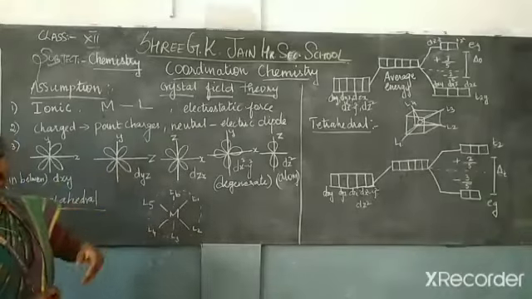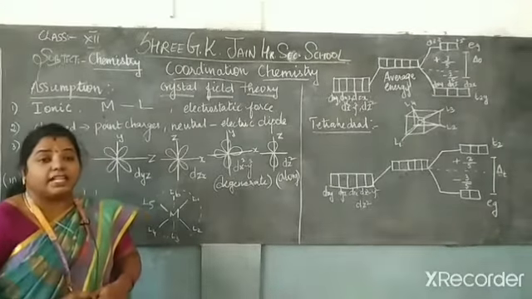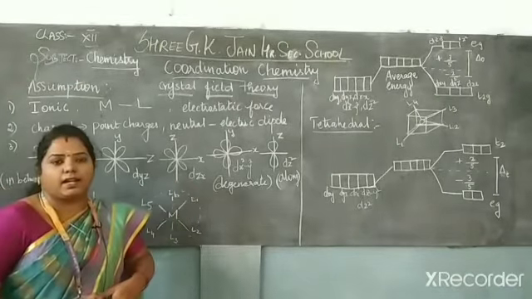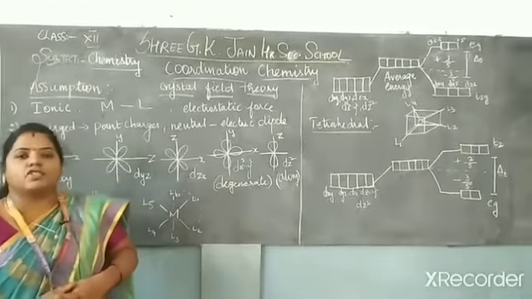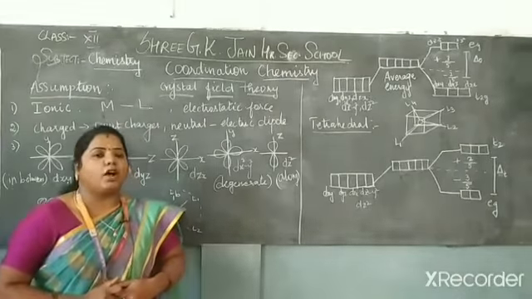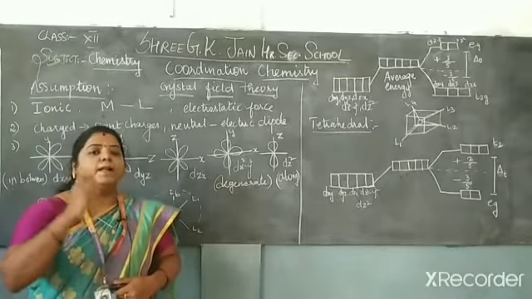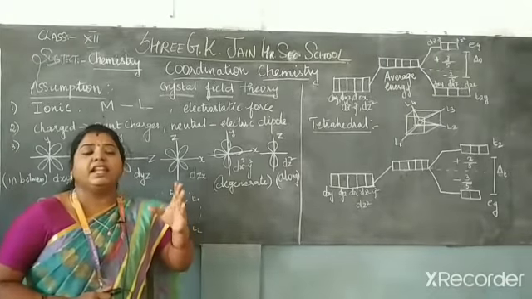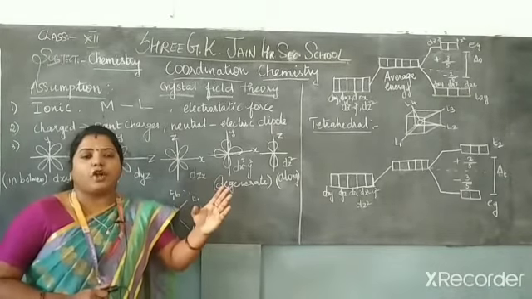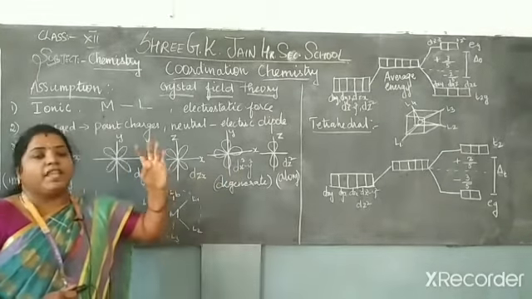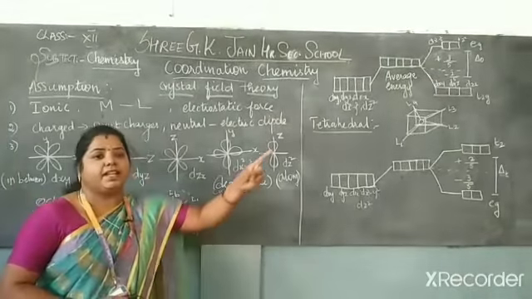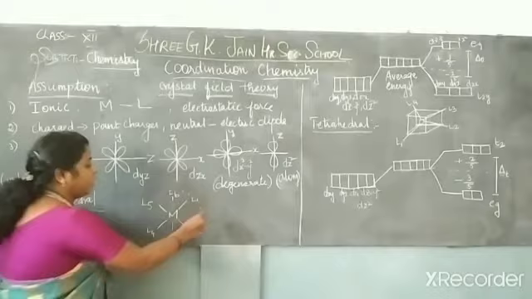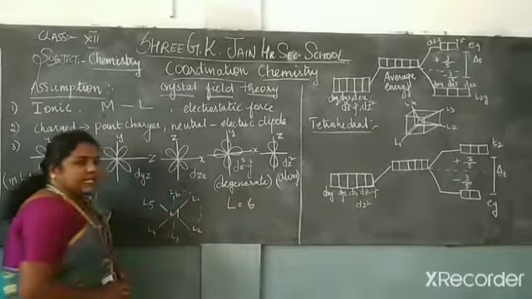Let's see how the crystal field splitting takes place in the octahedral as well as the tetrahedral. Octahedral is the geometry of the compound. How can you find the geometry of the compound? Based on the number of ligands. If the complex contains 6 ligands, the geometry is octahedral in shape. If it has 4 ligands, it is tetrahedral. Let's see the octahedral. There are 6 ligands present.